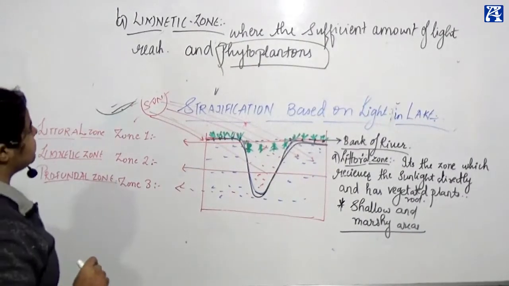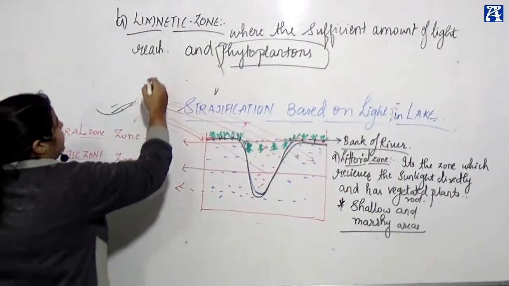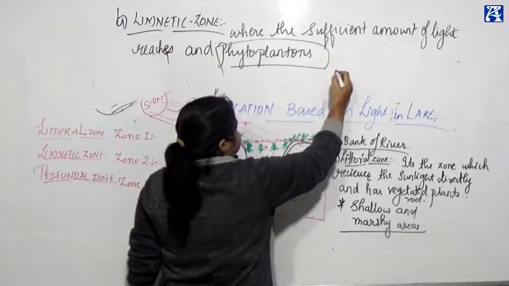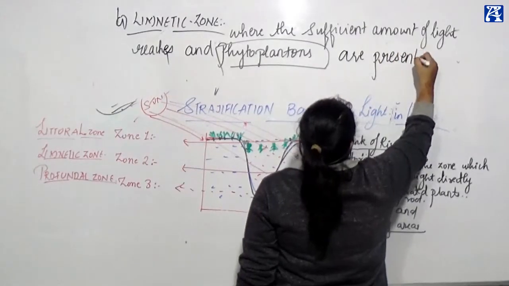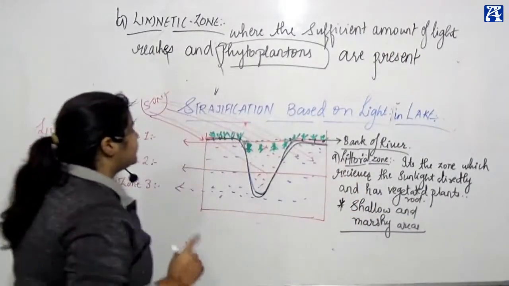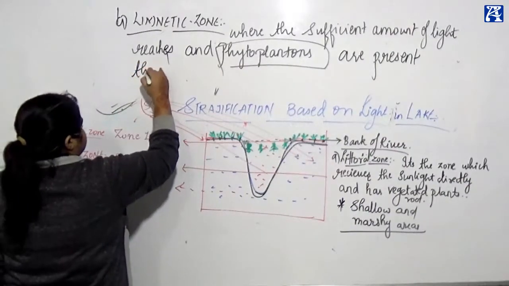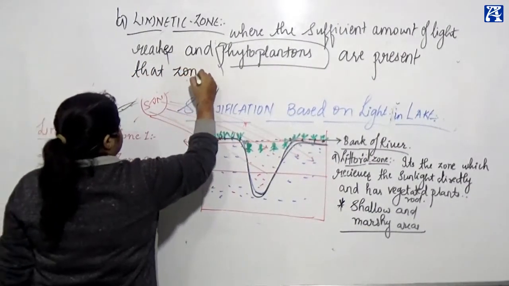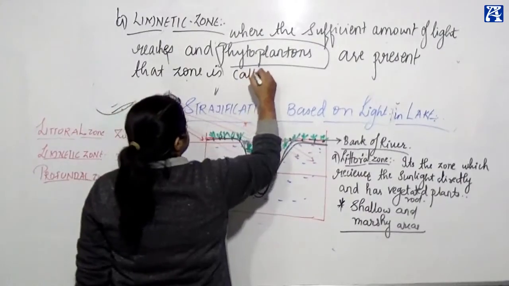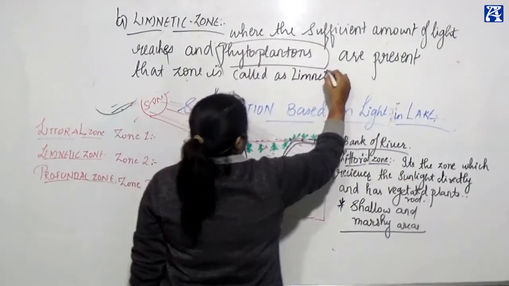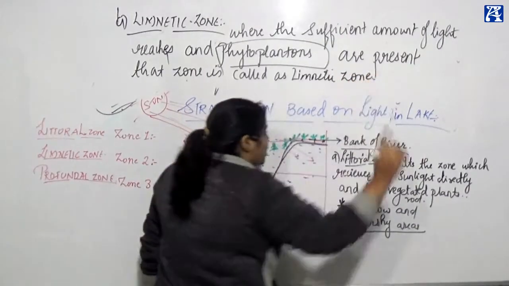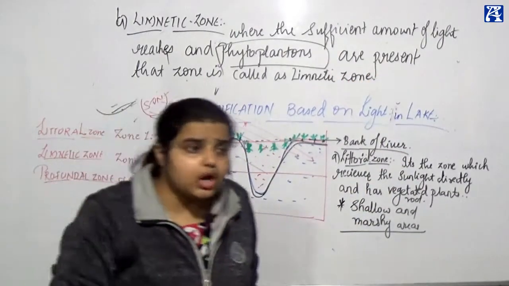Where sufficient amount of light reaches and phytoplanktons are present, that zone is called as limnetic zone. And it is not too deep. This zone is not too deep.